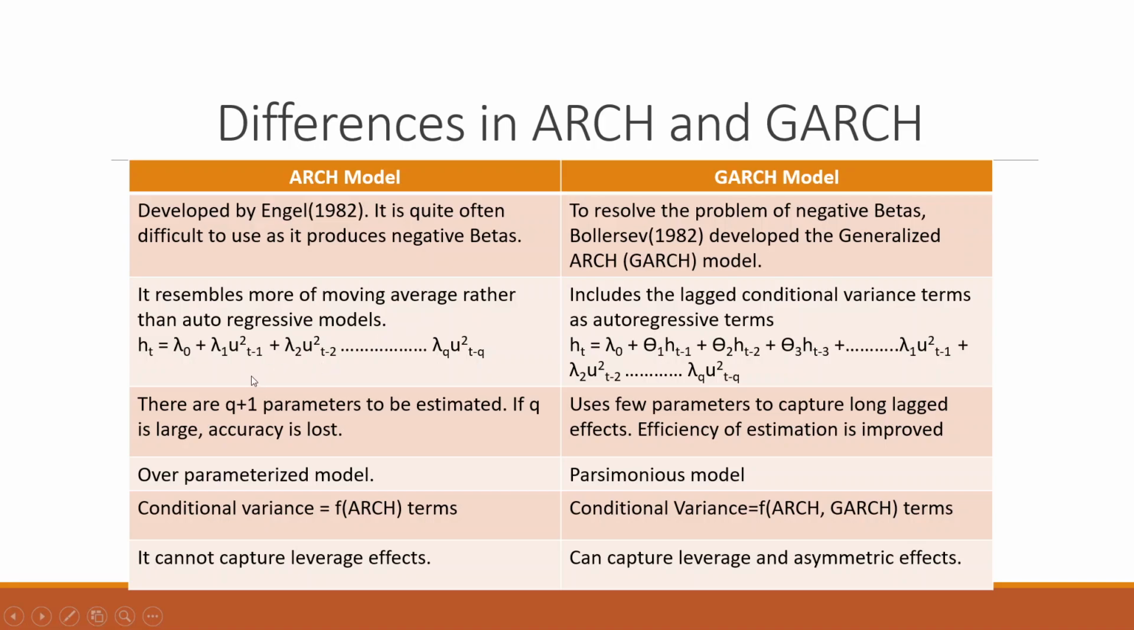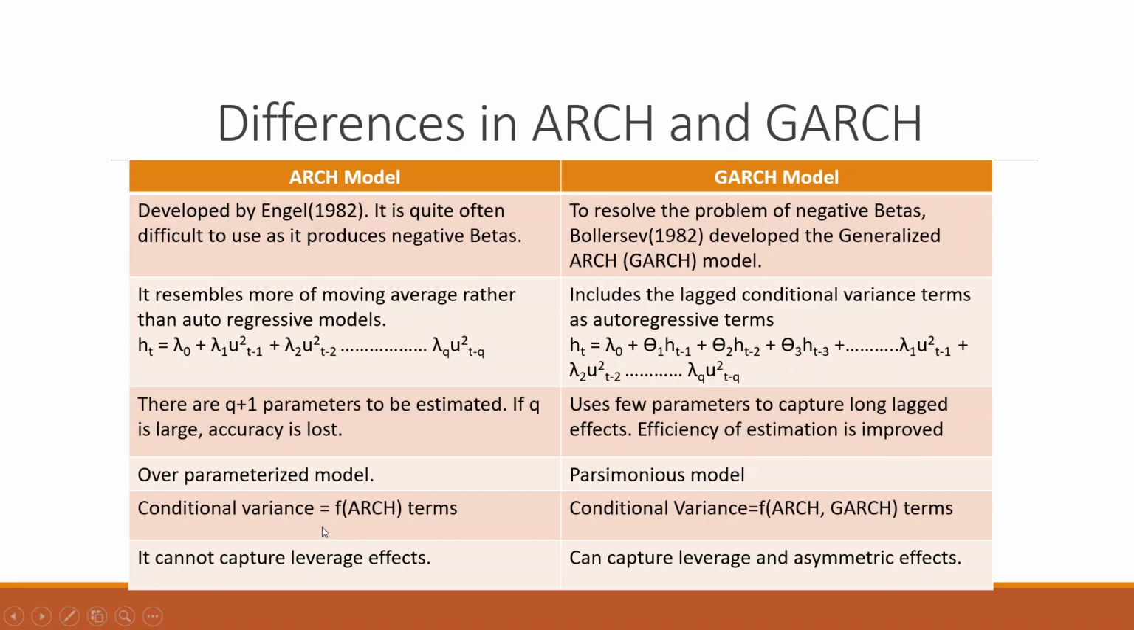It's just like a moving average where we are just considering the square of the residuals. It includes the lagged conditional variance error terms as an autoregressive term, that is h_t, and its own lags are considered. There are q plus 1 parameters to be estimated. If q is very large, accuracy is lost. There are very heavy chances that the model will become over-parameterized. Here, usually few parameters capture long-lived effects. Efficiency of estimation is quite improved and it gives us the parsimonious model.